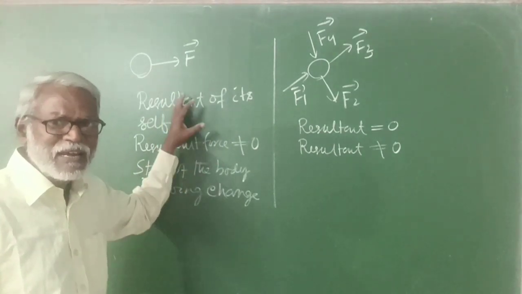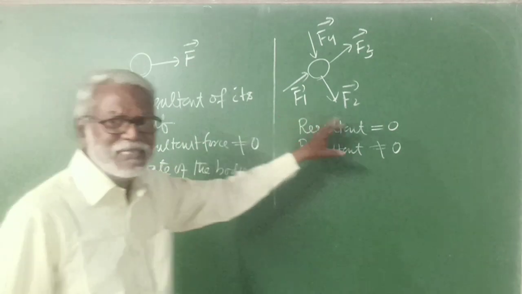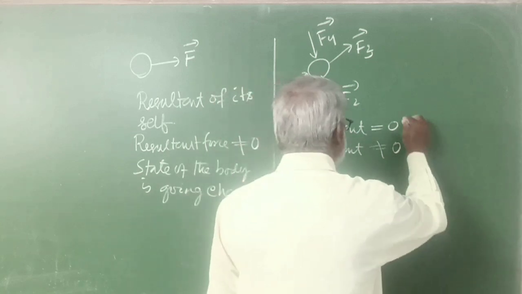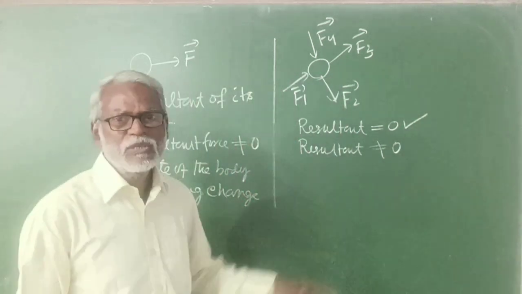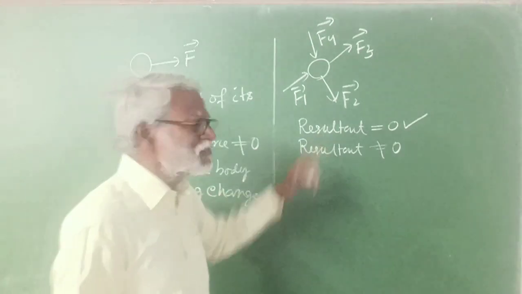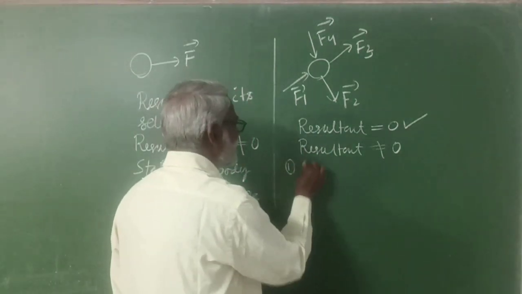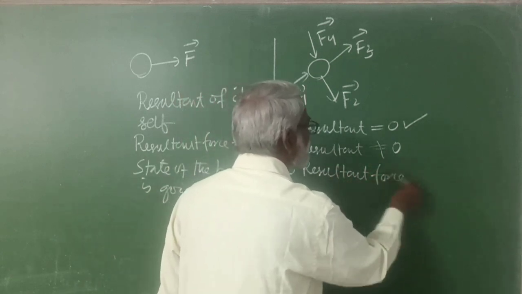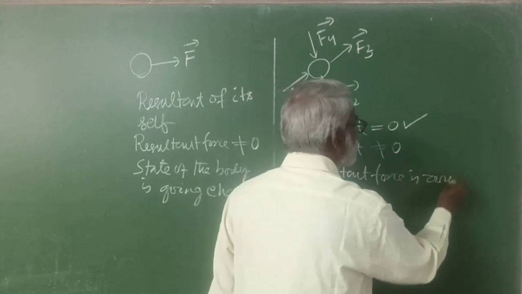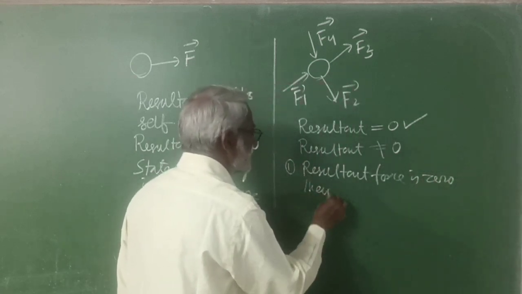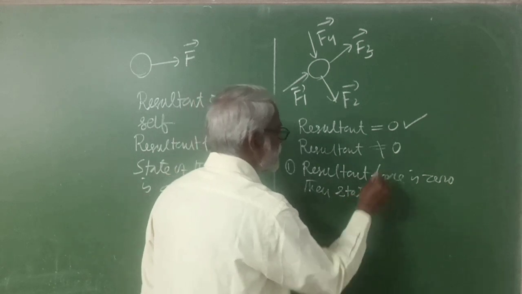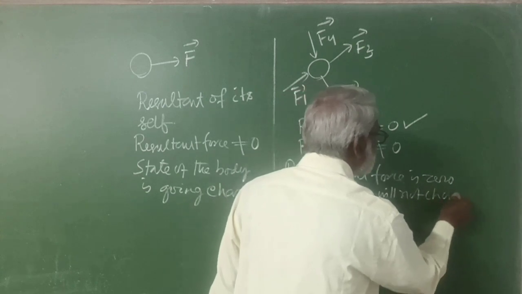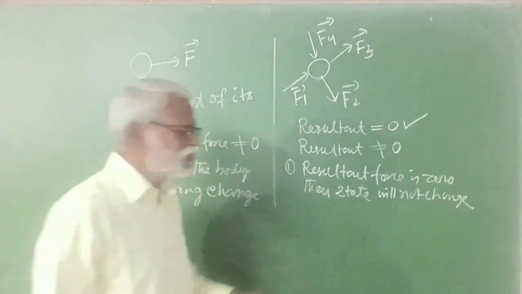But in this case, number of forces are acting, so there are two possibilities. One is resultant force may be 0 or resultant force may not be 0. If resultant force is 0, then state will not change.